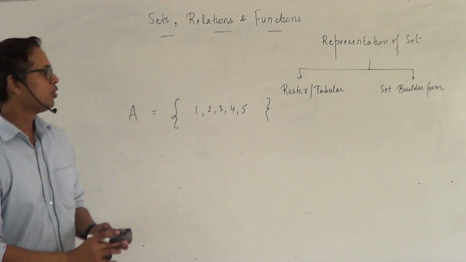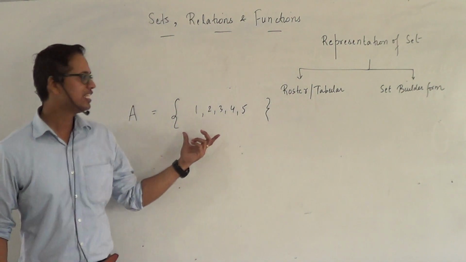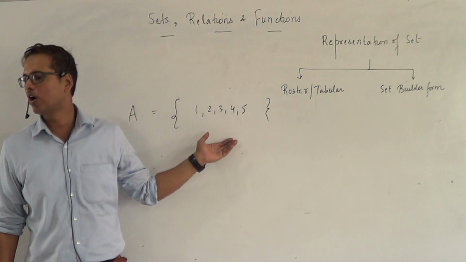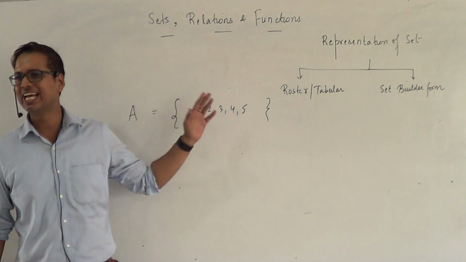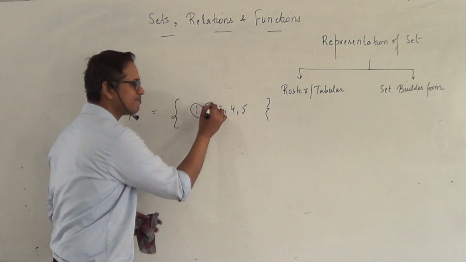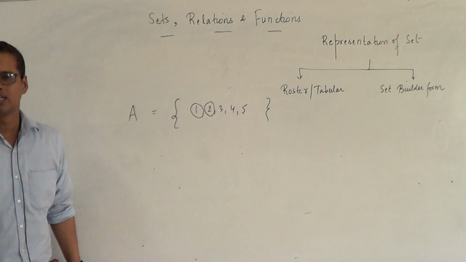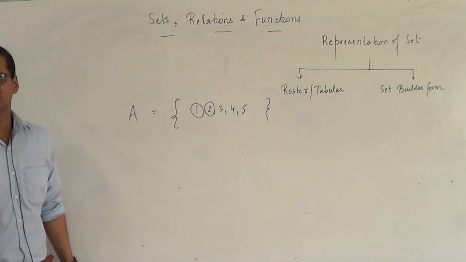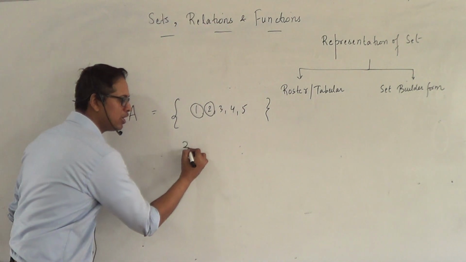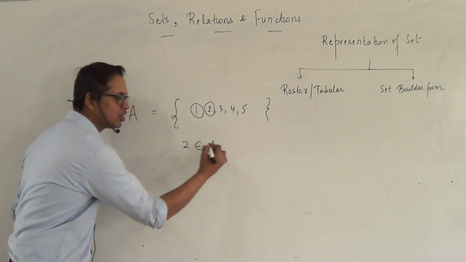Now, what is a roster form? You see an example over here. This is a roster form where you enumerate or list out or tabulate the elements. By the way, these are called elements of the set. The symbol that we use to denote that a particular entity is an element is 'belongs to'. We'll say 2 belongs to set A.